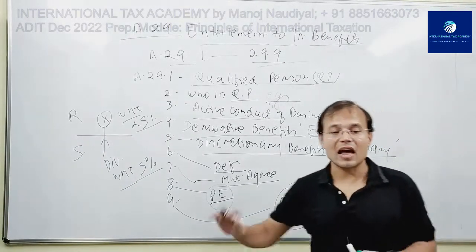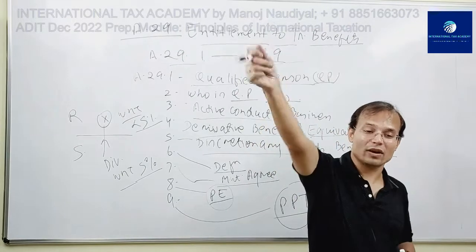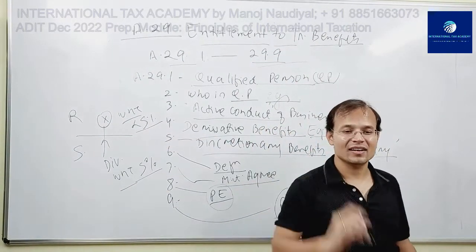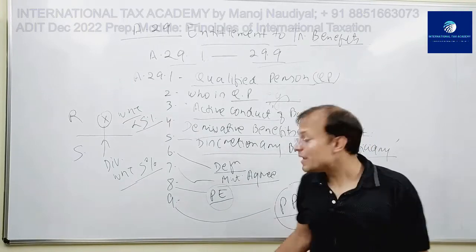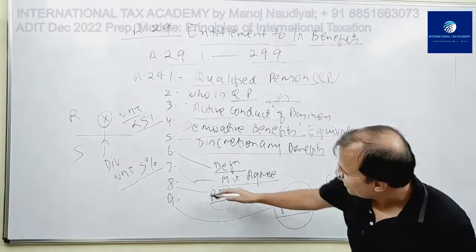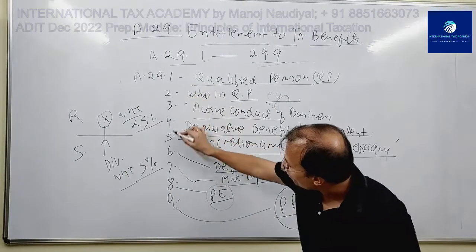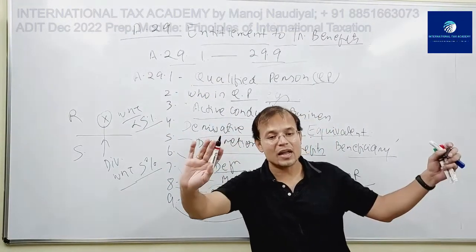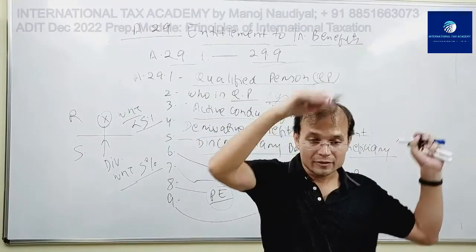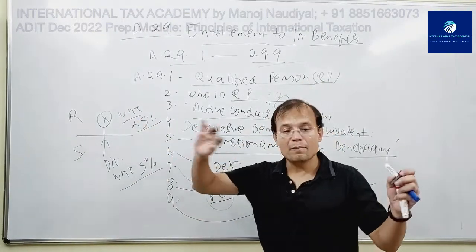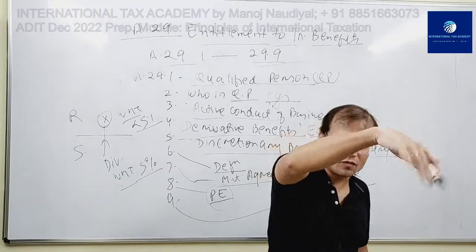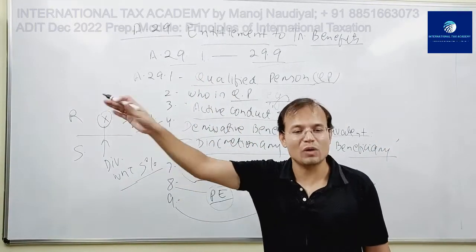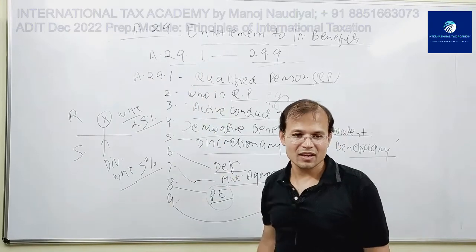PPT is like the last resort, the last sword, the last bullet that any of the tax authorities can fire. In fact, I have already told you that Article 29 overrules everything in the convention. Even if benefits have been given under other provisions, 10, 11, 12, etc., 29 overrules.